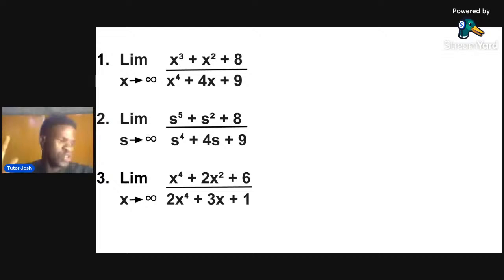For those of you in FUPRI, there are a lot of examples. We have to move on to the next topic. So for those of you in FUPRI, you will want to go to the FUPRI past questions. If you don't have the past questions, you can come to my DM, but it should be after this class because I won't be able to reply to your message.